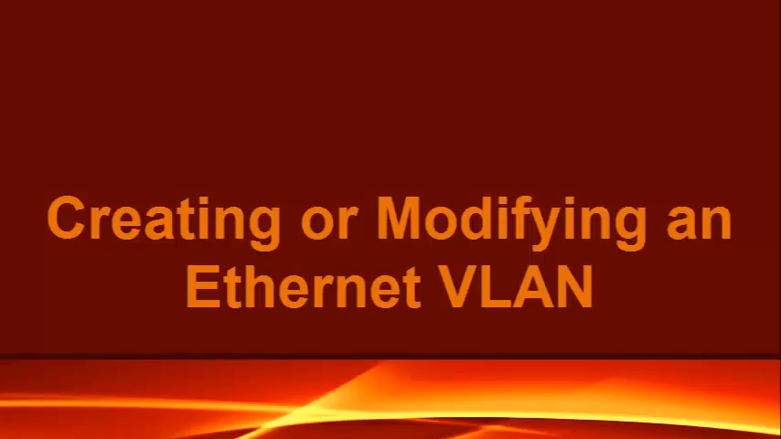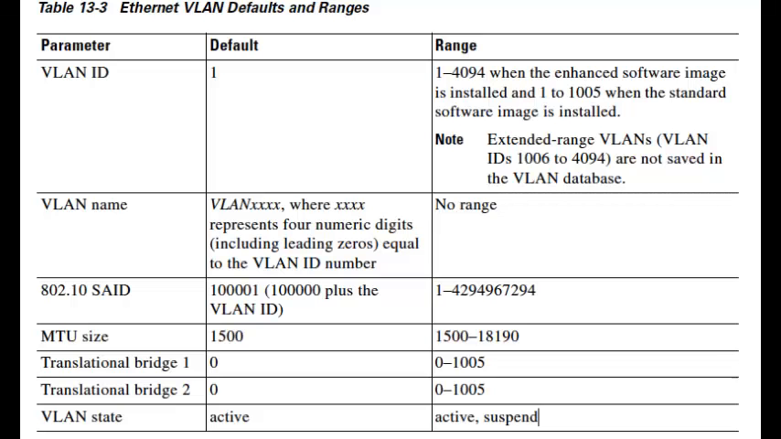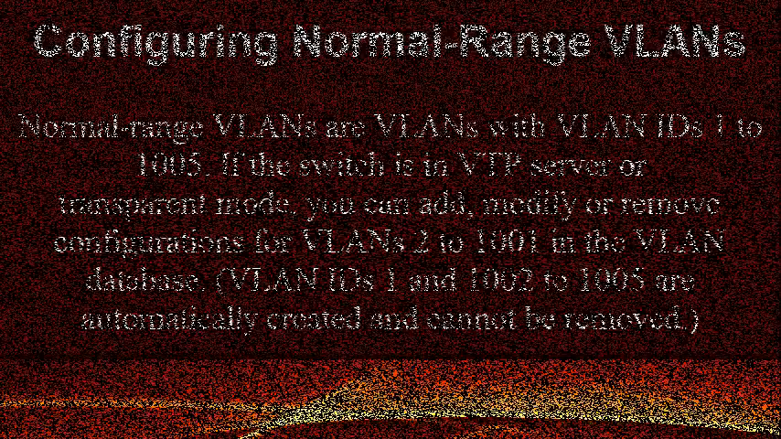Creating or modifying an Ethernet VLAN. Each Ethernet VLAN in the VLAN database has a unique 4-digit ID that can be a number from 1 to 1001. VLAN IDs 1002 to 1005 are reserved for token ring and FDDI VLANs. To create a normal range VLAN to be added to the VLAN database, assign a number and name to the VLAN.